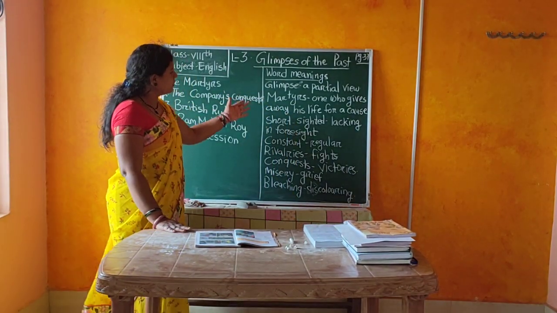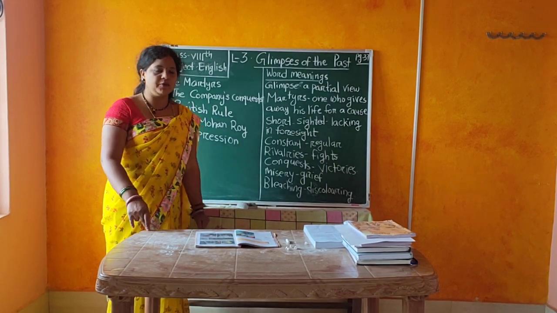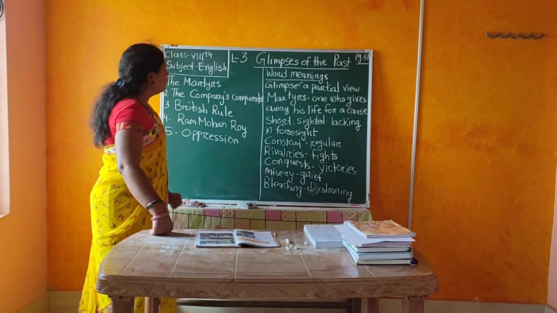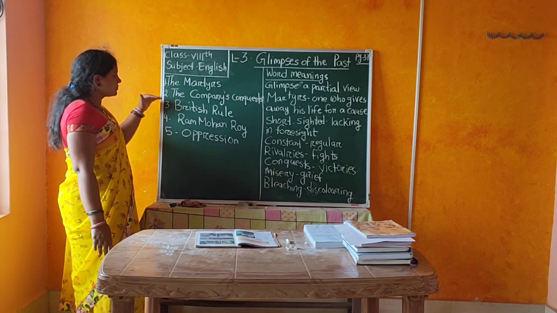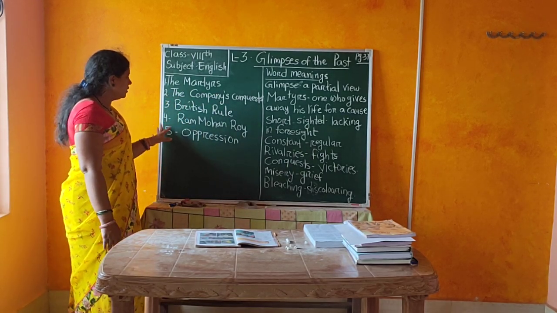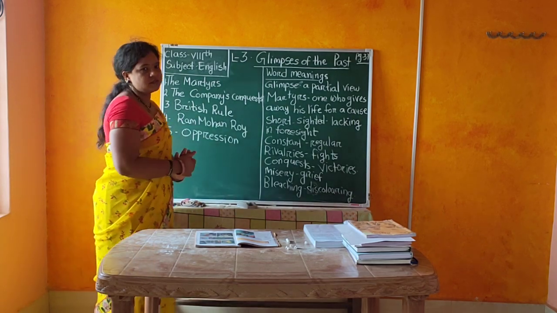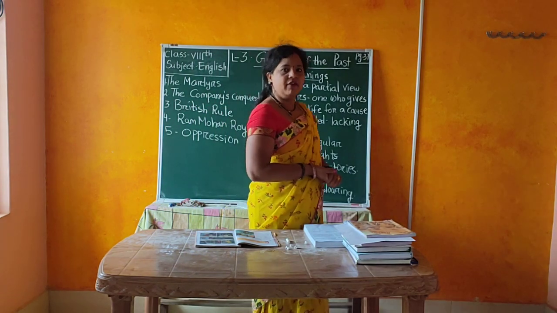Before that children, I wrote some word meanings here. Please copy all the word meanings in your notebook. Today we will discuss the company's conquest, British rule, Ram Mohan Roy, and all the operations of the British rule. We will discuss all that in this video.